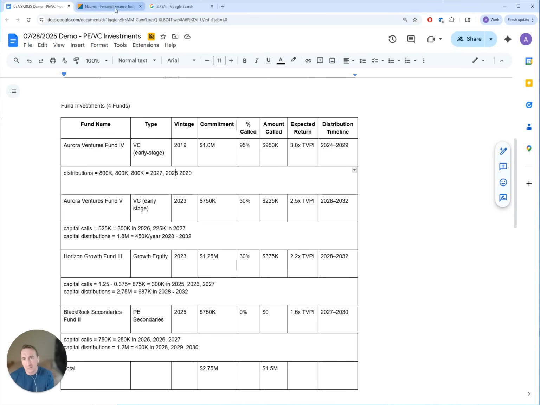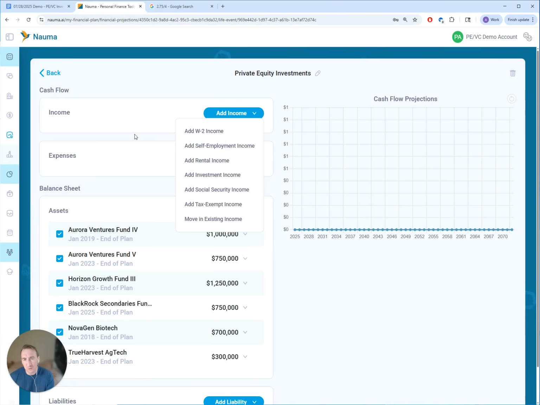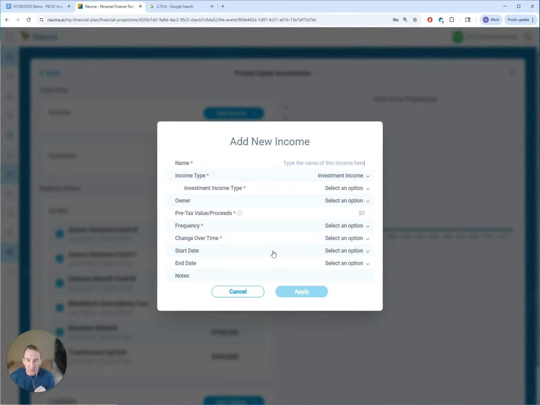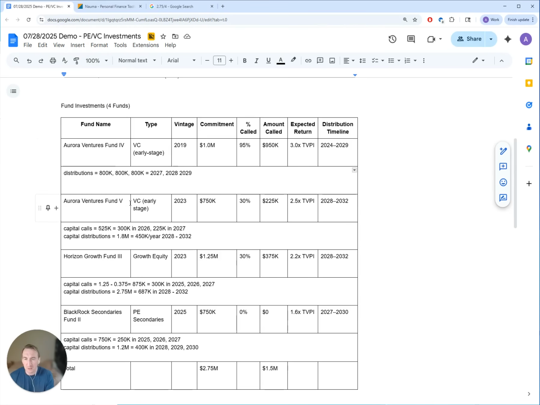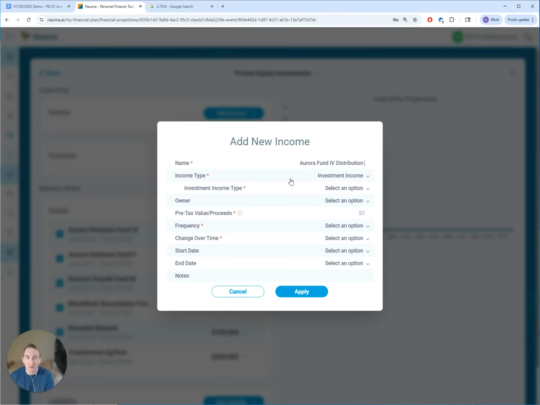Okay, so what we're going to do, there are 2 options. You can either add 3 distributions separately, or you can set a start and end date. I actually don't recommend setting start and end date because it might be confusing to understand the cost basis for these transactions. So we'll say Aurora Fund 4 distribution 2027.